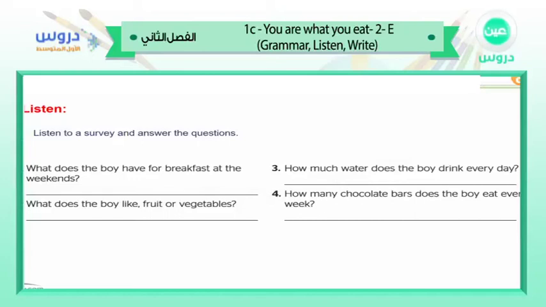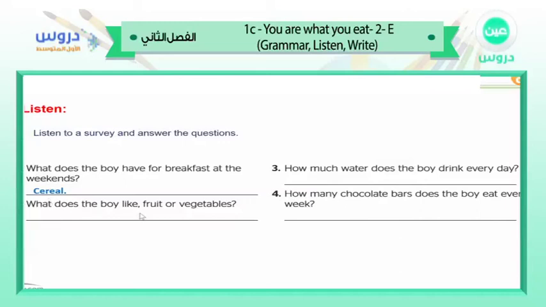Very nice. Beautiful conversation or survey between the man and the boy. So let's see question number 1. What does the boy have for breakfast at the weekend? What do you think? What does the boy have for breakfast at the weekend? Very nice. Cereal. Exactly.